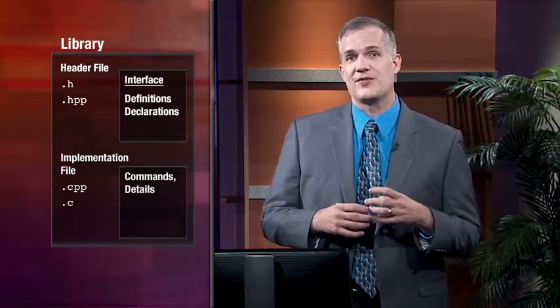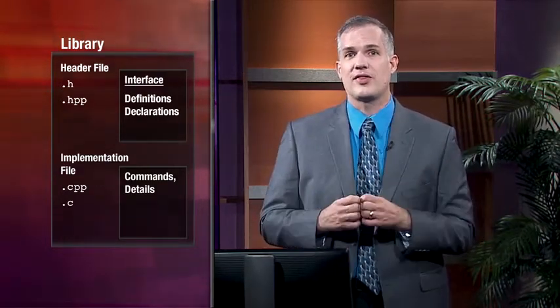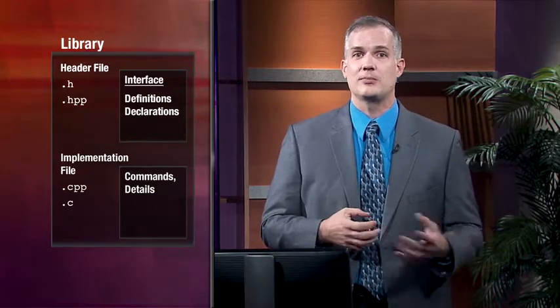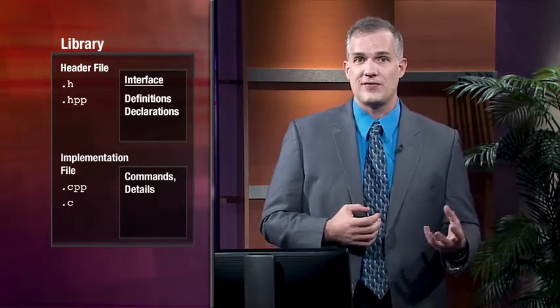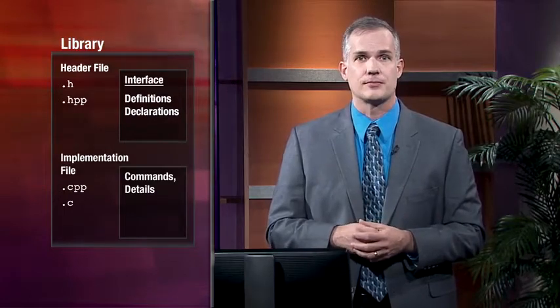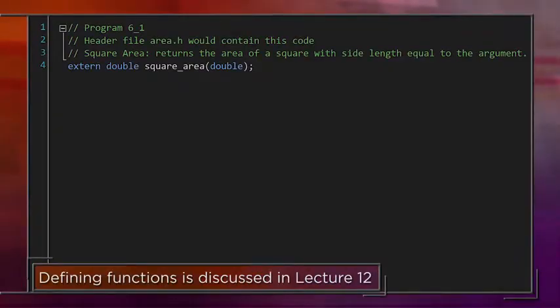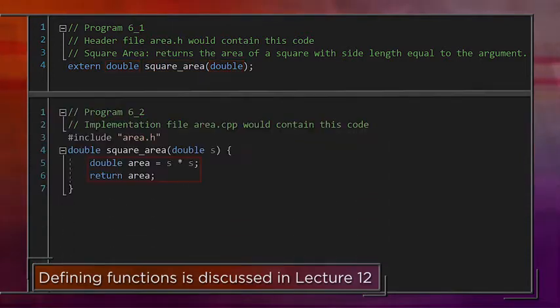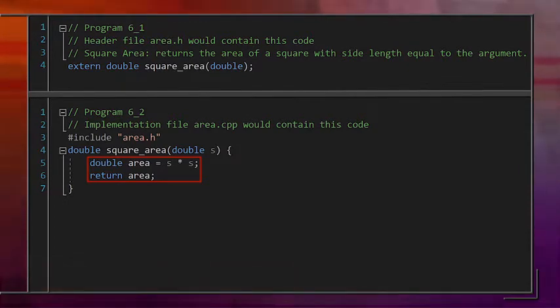The implementation file has all of the details of how the things declared in the header file should be implemented. The implementation file will usually #include the header file at the beginning. So, as an example, the header file might define how a function to compute the area of a square should be called, what its name is, what parameters it takes, and what type it returns. The implementation file will actually implement the code needed to do that square area computation.